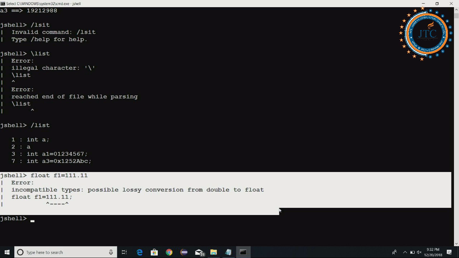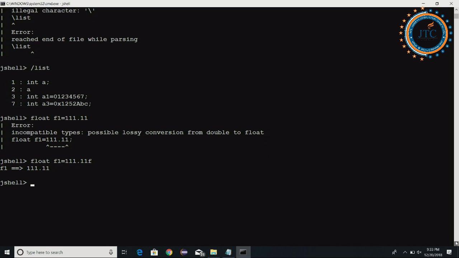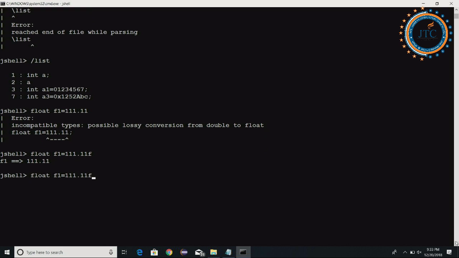But at the same time, when I write here the f, there is no problem, there is no error. It is giving a clear message that now it's going to be fine. At the same time, if I write the capital F, there is no problem again in this case also. We can write either the small f or the capital F. There is no problem at all in that. Well, okay, next one.